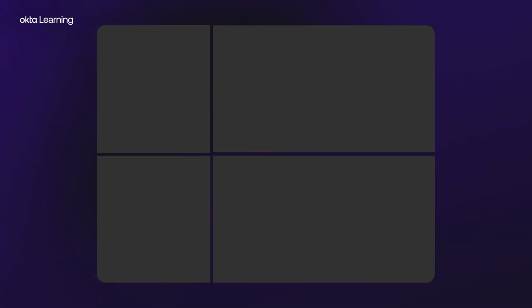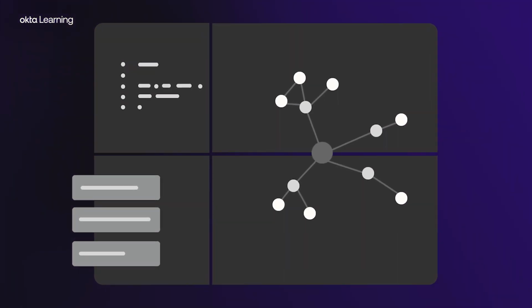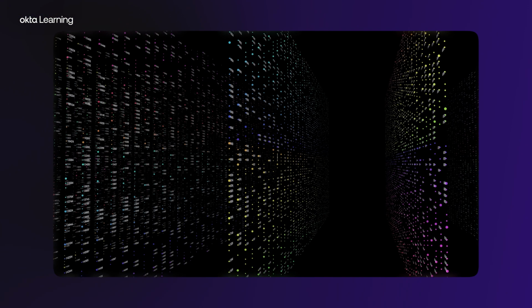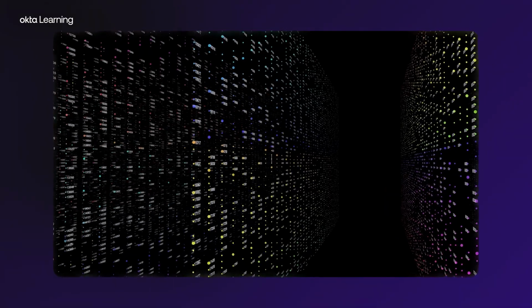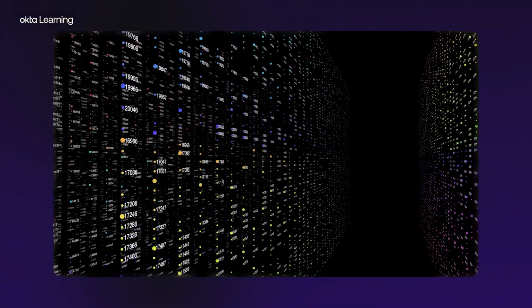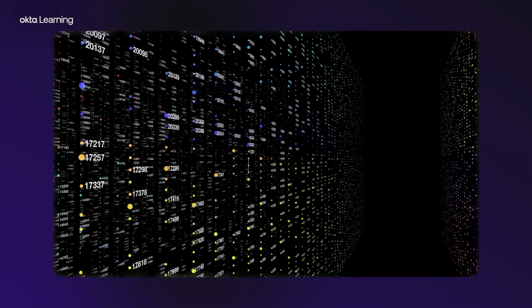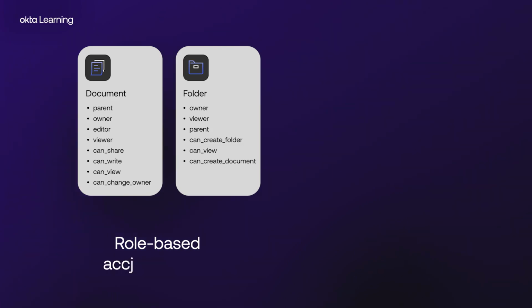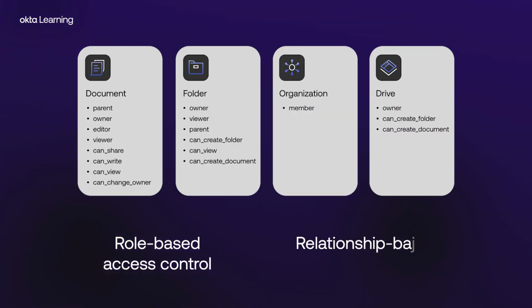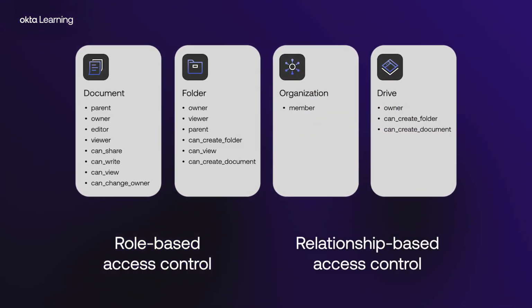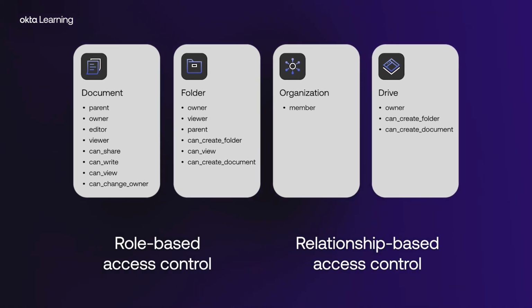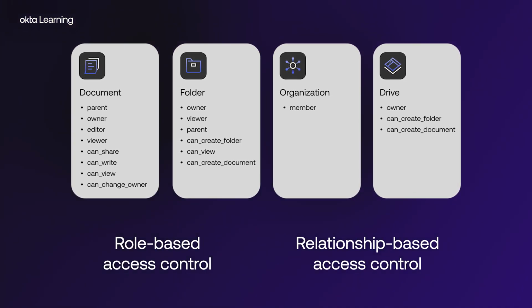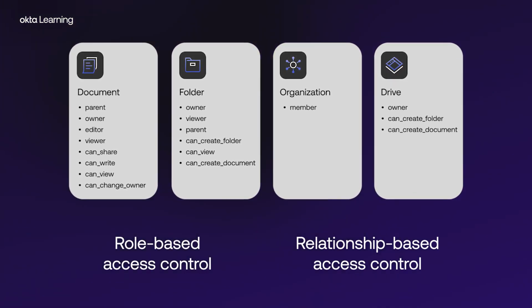Previously, authorization was solved using role-based access control and attribute-based access control. When application developers needed more granular authorization, they would have to write additional code directly into the application. This was complicated and introduced security risks. Auth0 FGA extends the concept of role-based access control with relationship-based access control. Relationship-based access control lets you incorporate application resources when defining authorization policies.